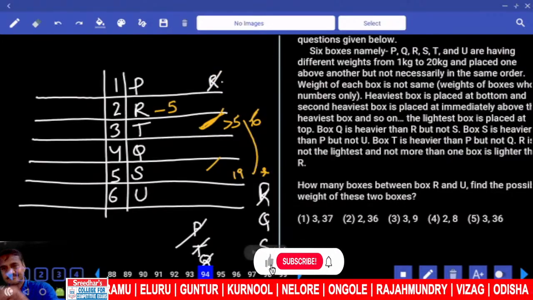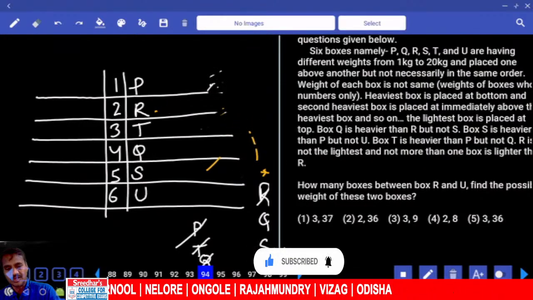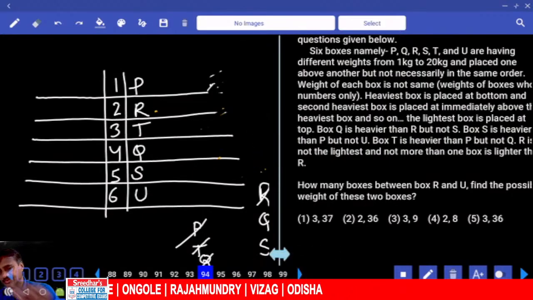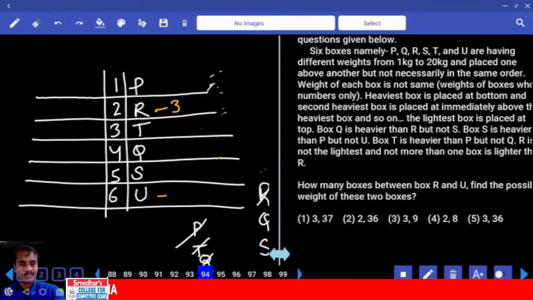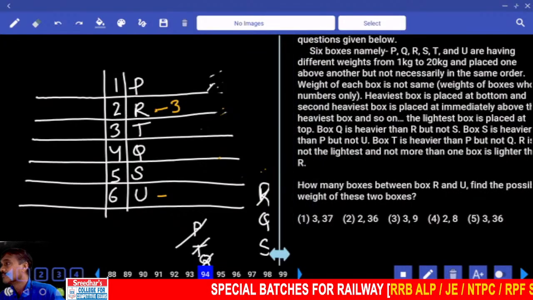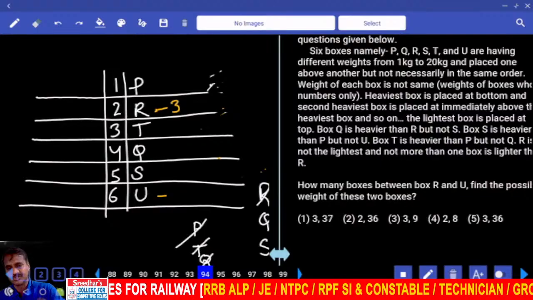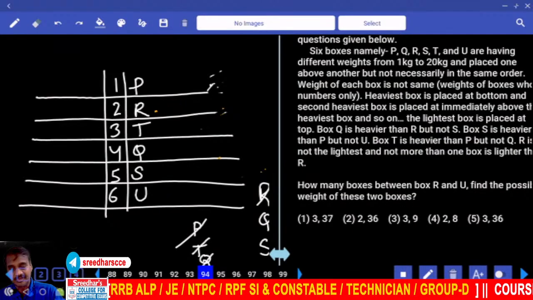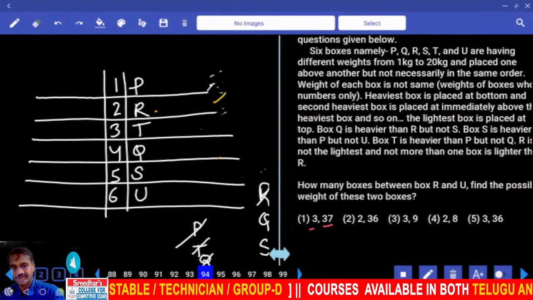R and U, possible weights. Now R is the second lowest and U is the heaviest. Now if we take R as 3, then what should this be? 37. Is it possible here? No, any weight. Or find the possible weight of these 2 boxes. And how many? 3. Achha, 3. Now there are 3 boxes here. Between R and U, there are 3 boxes. Now 3 boxes, then 37. The weight of these 2 can be 37.